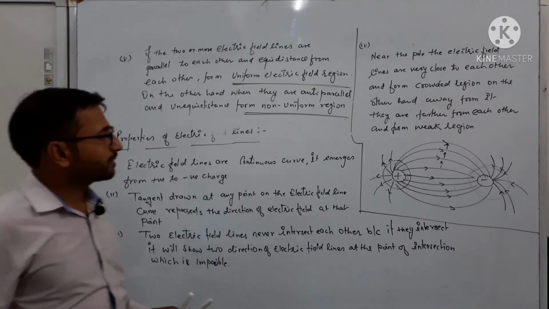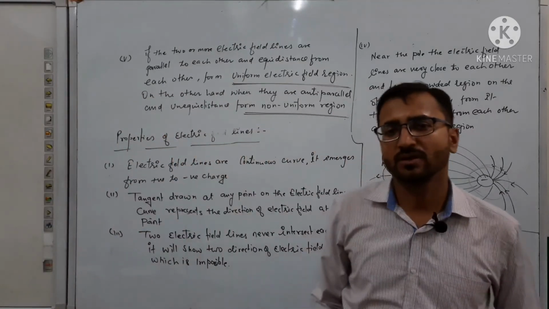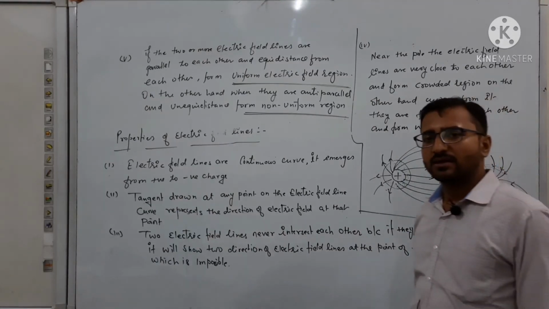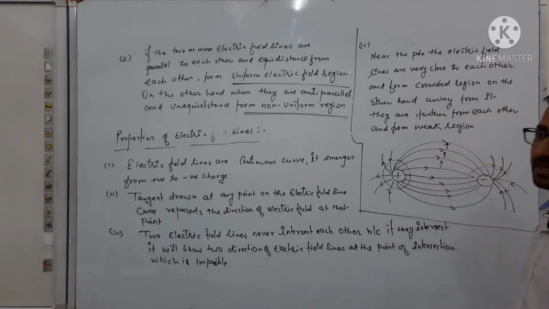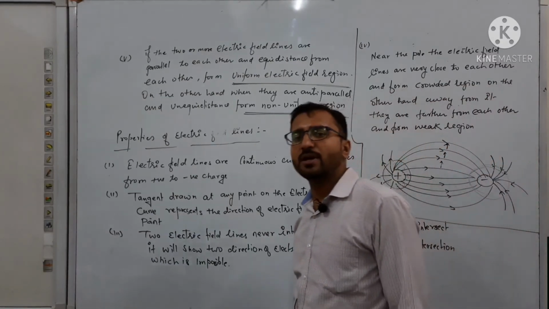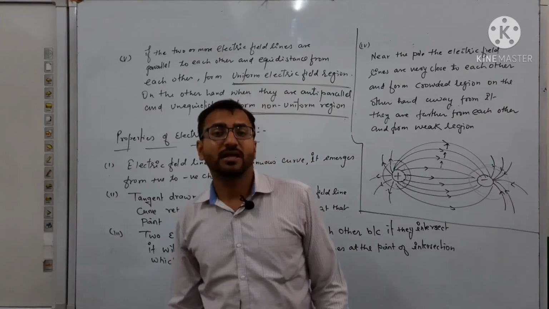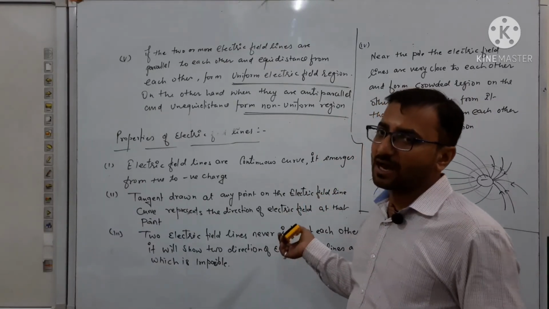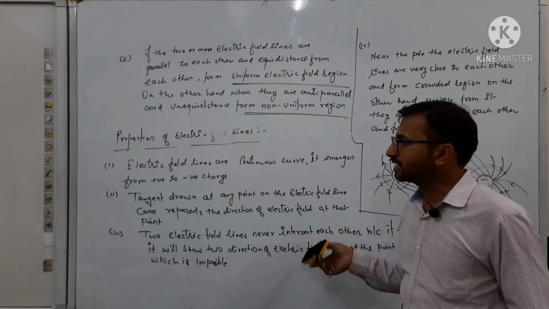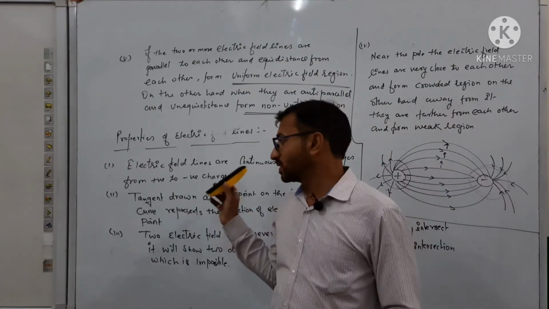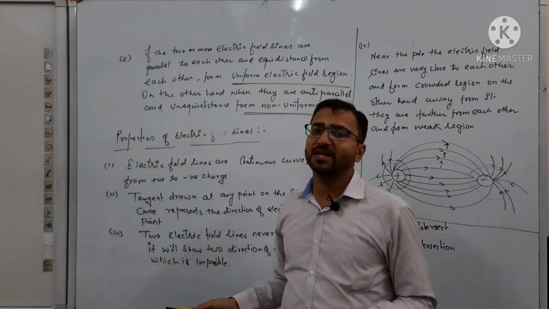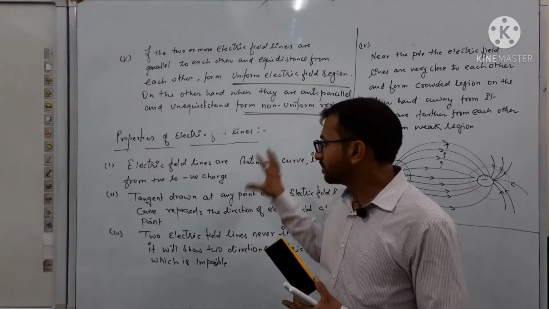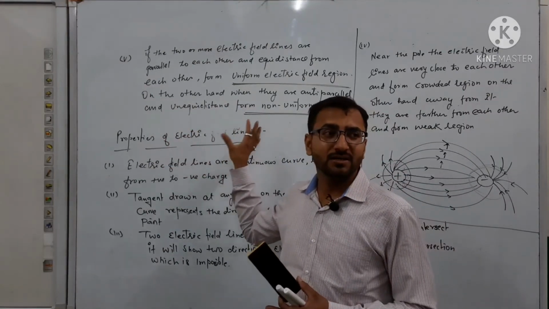So these 5 properties are in front of you, which represent the properties of electric field lines. To understand them, first you should understand the electric field line concept, then the electric field line intensity concept, then electric field lines or force lines. After that you will easily understand the electric field line properties, but you should understand the properties of magnetic field lines also, which you studied in class 10, because these properties are just similar.